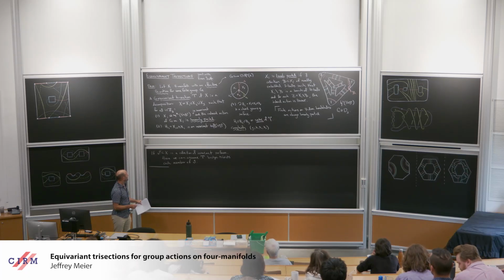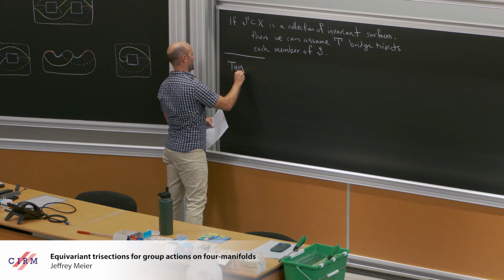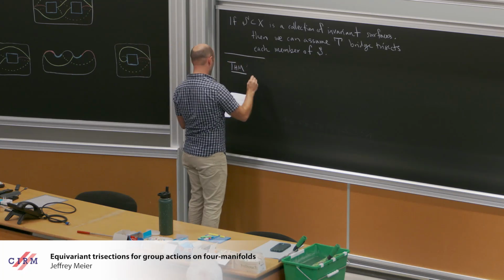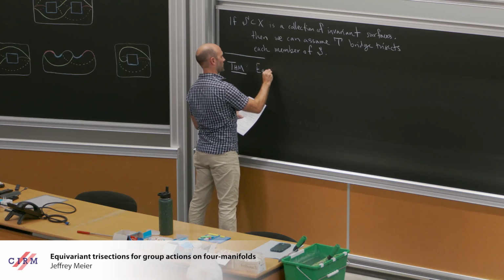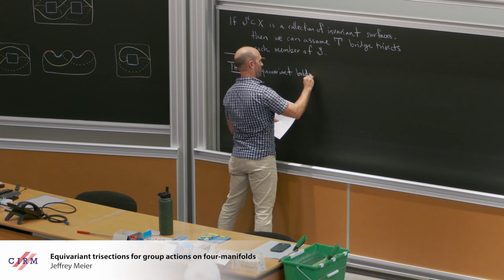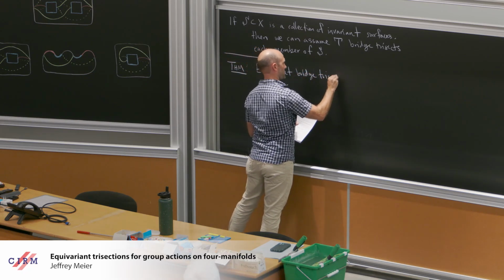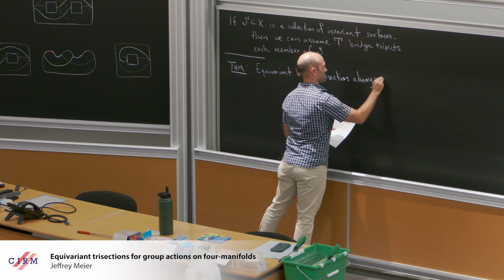Oh yes, I already got kind of out of order. Okay, sorry. I just need to start writing and stop blathering. Okay, so the first theorem is that equivariant bridge trisections always exist.